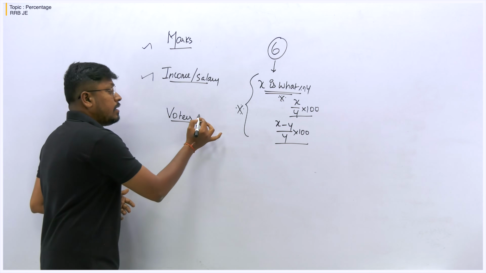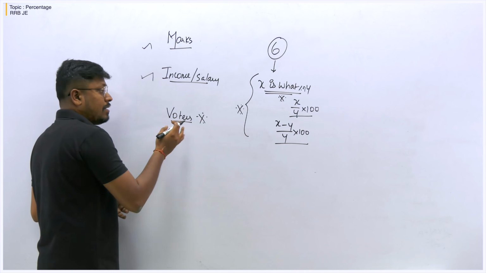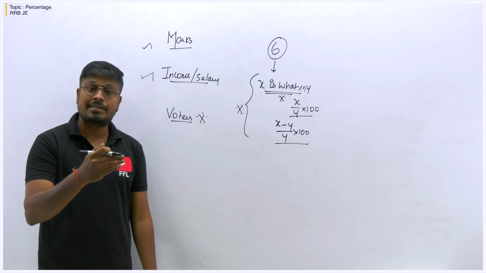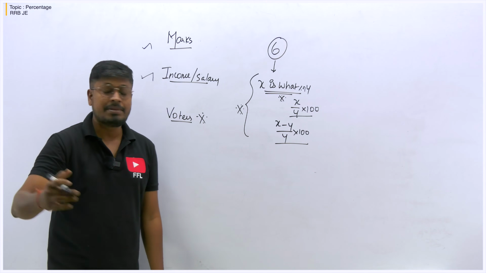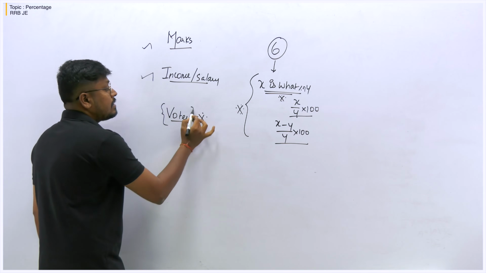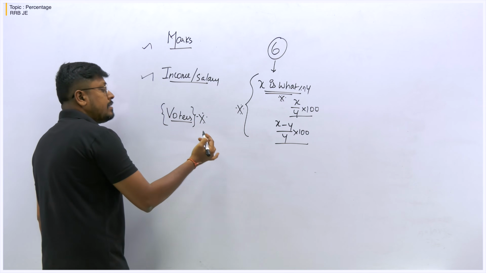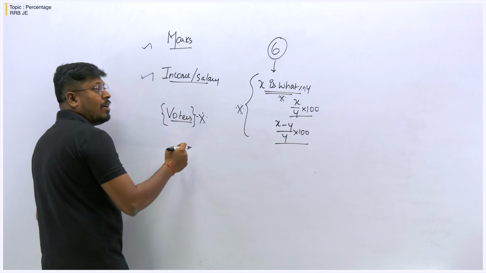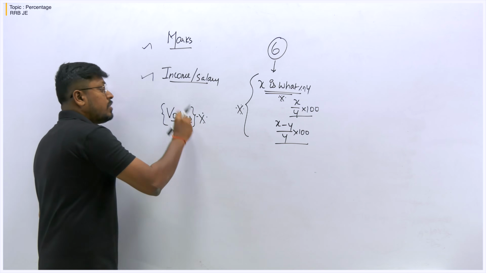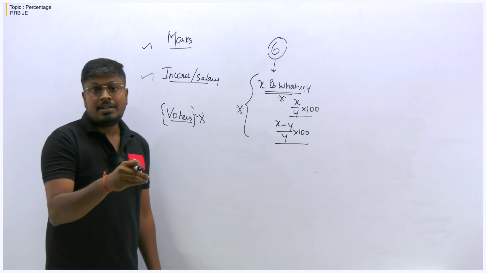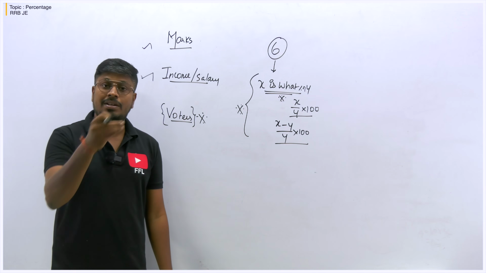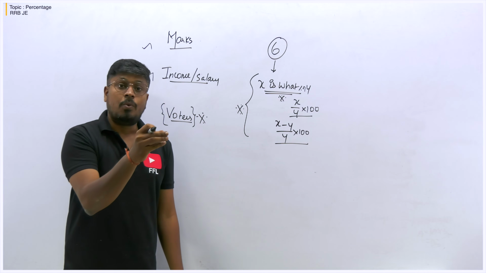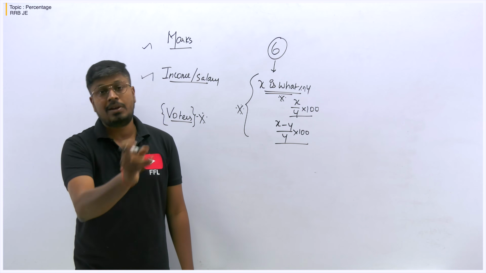And OTS, learn this also kindly, because in the recent two to three years in the SSC exam as well as some state level competitive exams, a larger number of questions were asked on the concept of votes. There are two persons, one will be the winner and another the loser, and the majority will be given, or else out of the total votes this much of the vote is invalid will be given. Based upon that we have to find the total votes cast, or how much the winner got, or else the difference between the winner's votes and the loser's votes.